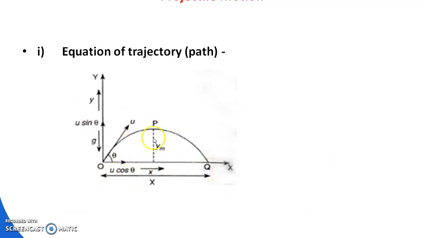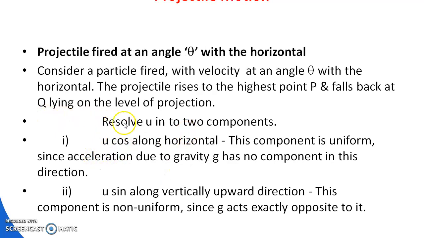So it also covers two displacements. Horizontally it will cover some distance, vertically it will cover some distance. Horizontally it will cover the distance x, and vertically the maximum distance y. Resolving u into two components, u cos theta along the horizontal direction, then u sin theta along the vertical direction.